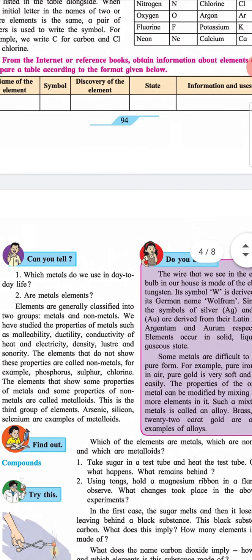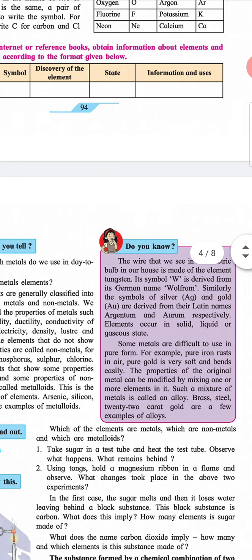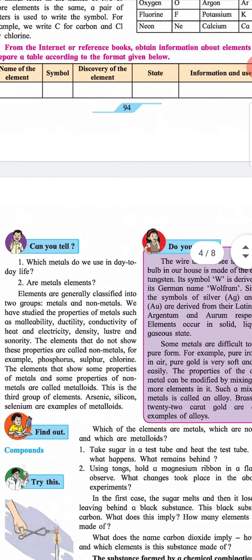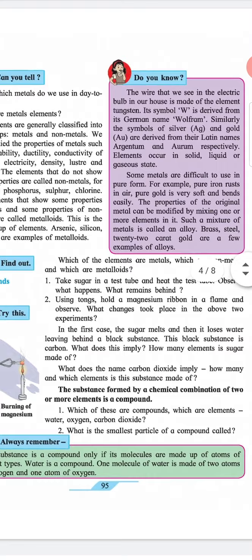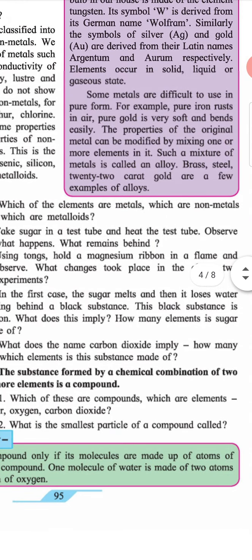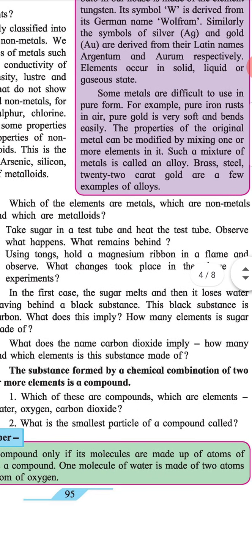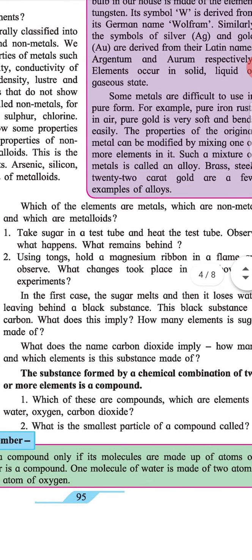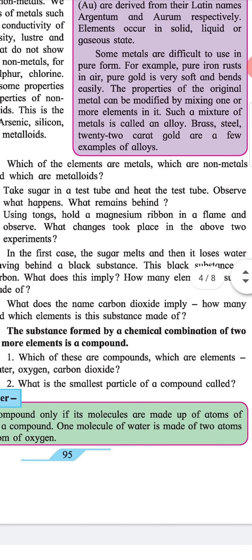Find out which of the elements are metals, which are non-metals and which are metalloids. Compounds. Try this. 1. Take sugar in a test tube and heat the test tube. Observe what happens, what remains behind. 2. Using tongs, hold a magnesium ribbon in a flame and observe. What changes took place in the above two experiments?